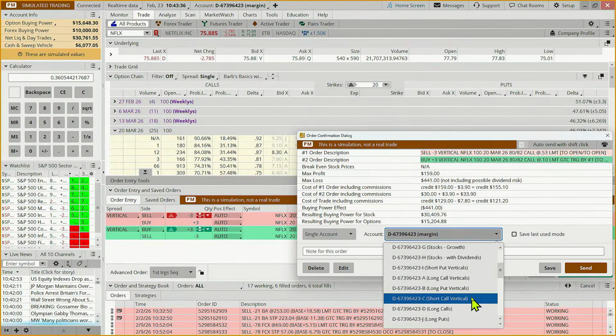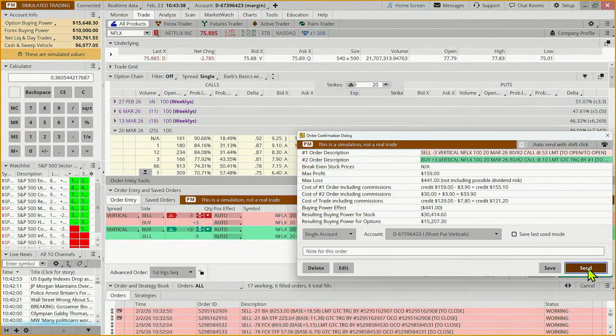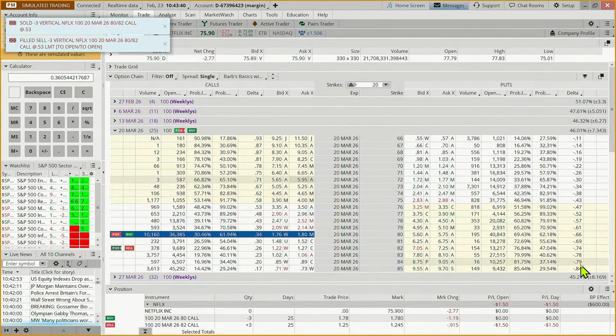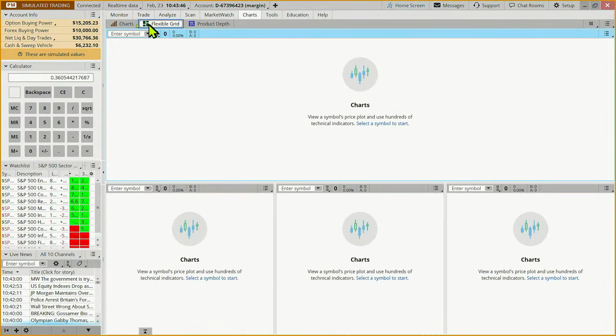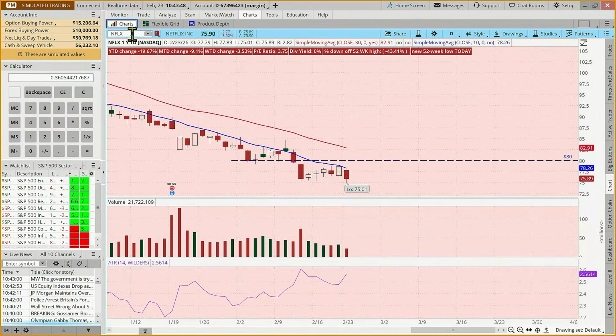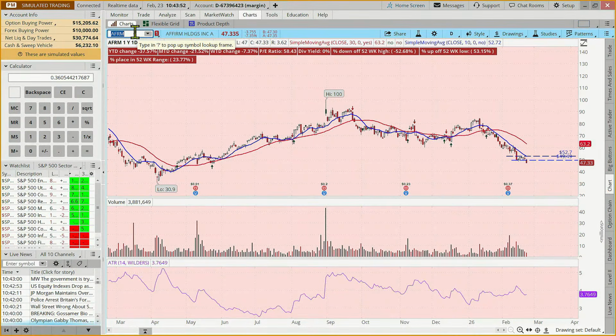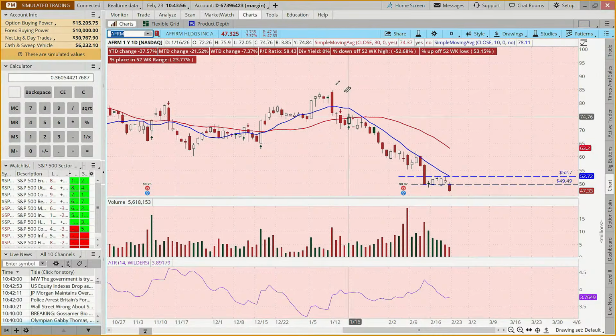Okay, short call vertical. So the last one we were going to do today was Affirm. And I don't have time to go through this with you in class. But again, it's been downtrending. Of late, it's been on the struggle bus. Today, we have this close below the low of the high day.